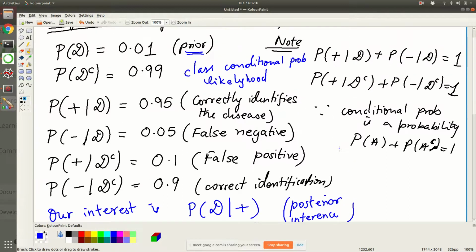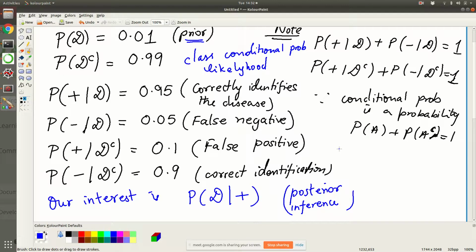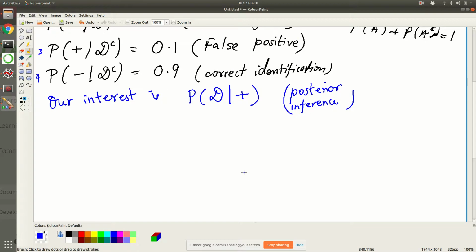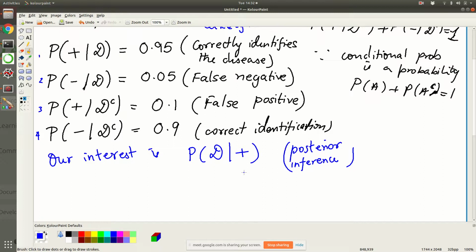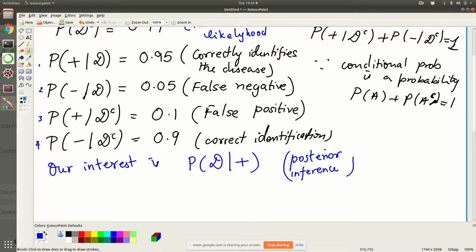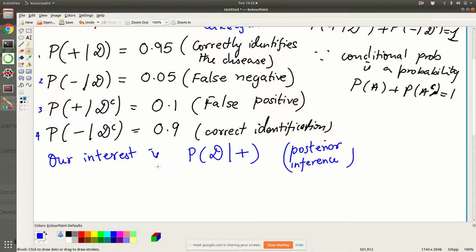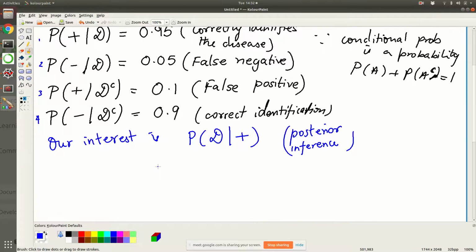So these four numbers, 1, 2, 3 and 4, are the test characteristics. But what we want to know is the probability that somebody has the disease given that he is positive. These four numbers are not really useful by themselves, but we can calculate them easily, because we can do a controlled experiment. Our real interest is the probability that somebody actually has the disease given that he has tested positive. That is what we would like to know.